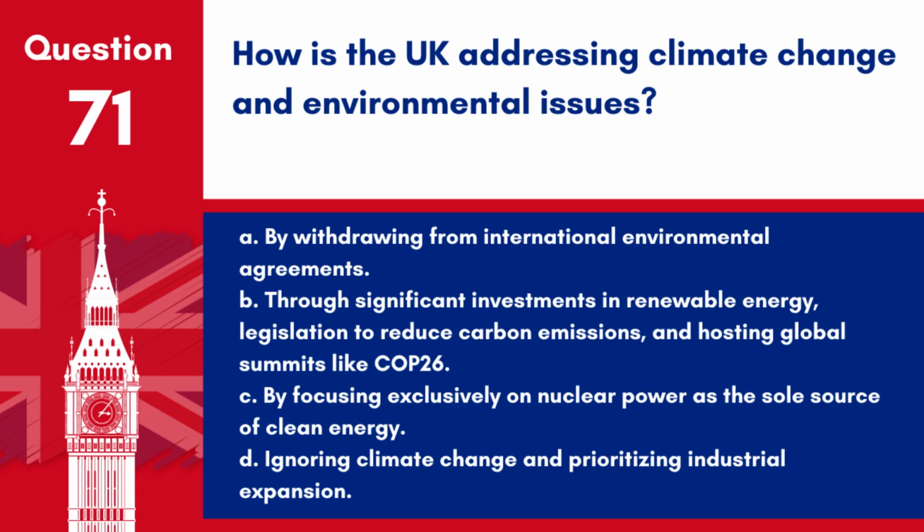Question 71. How is the UK addressing climate change and environmental issues? A. By withdrawing from international environmental agreements. B. Through significant investments in renewable energy, legislation to reduce carbon emissions, and hosting global summits like COP26. C. By focusing exclusively on nuclear power as the sole source of clean energy. D. Ignoring climate change and prioritizing industrial expansion.